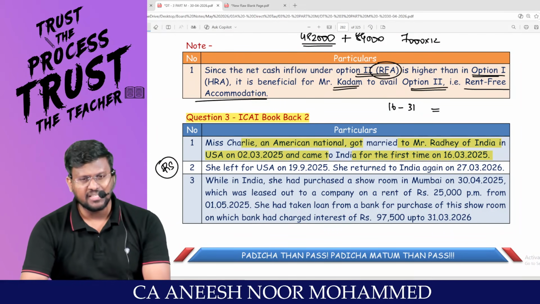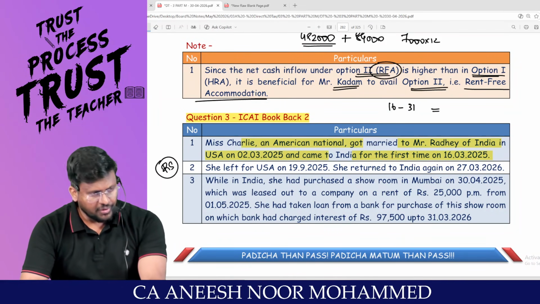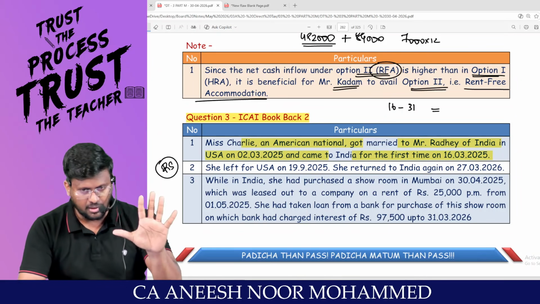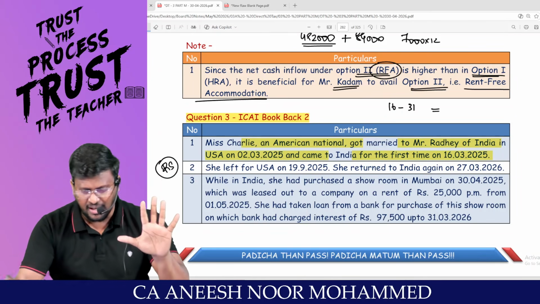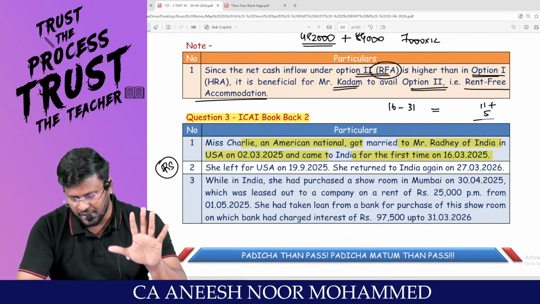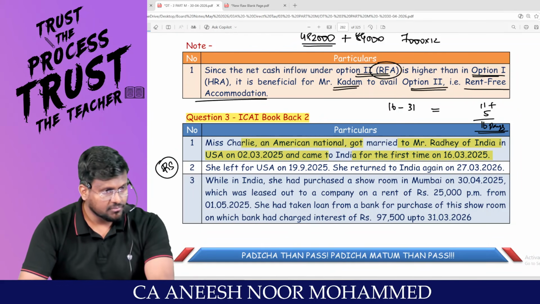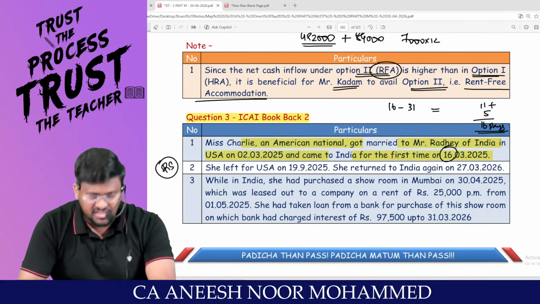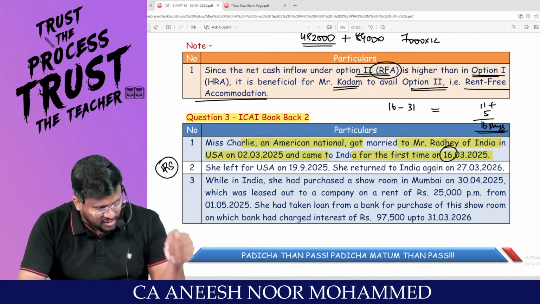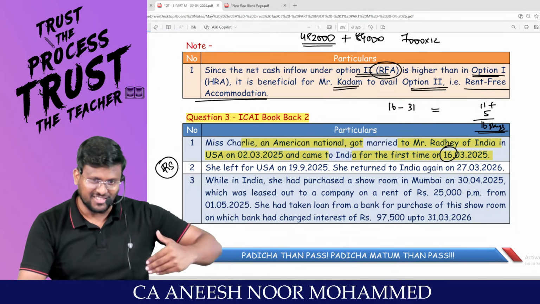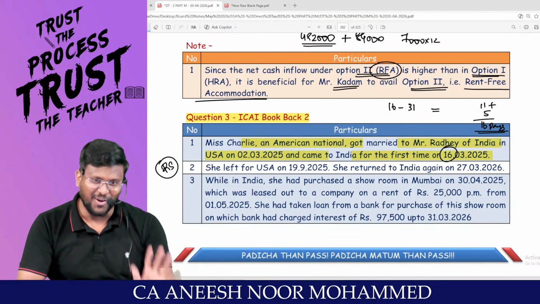You tell me how many days they were in India? 16, 17, 18, 19, 20, plus 31, that is 11 days, so 11 plus 5, 16 days. Including 16: if they came on the 16th, they touched their feet in India on 16, so they are in India.